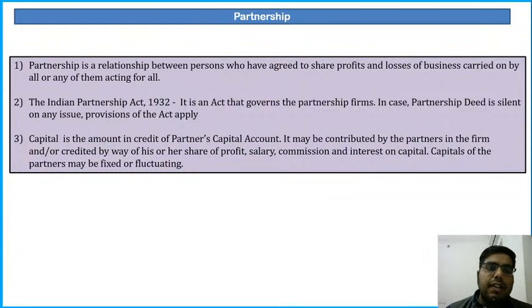So partnership is a relationship between persons who have agreed to share profits and losses of business carried on by all or any of them acting for all. So partnership is basically minimum two people coming together, doing the business together, and then they will be sharing the profits or the losses of the business together. Now, is it necessary that all the partners who have come together for the business will be working, or even one of them can be working and the rest can be sleeping partners? Let me know in the chat box.